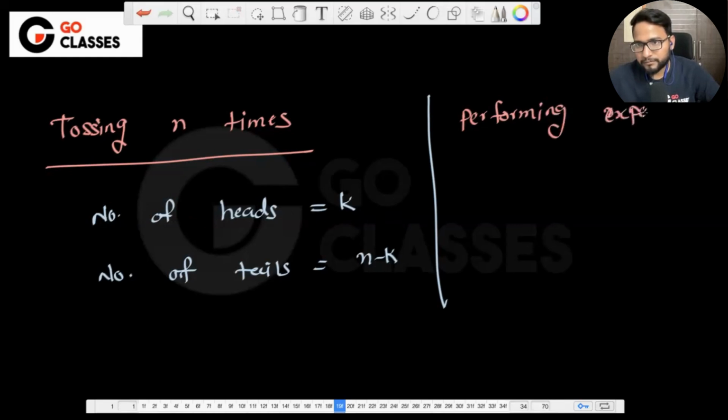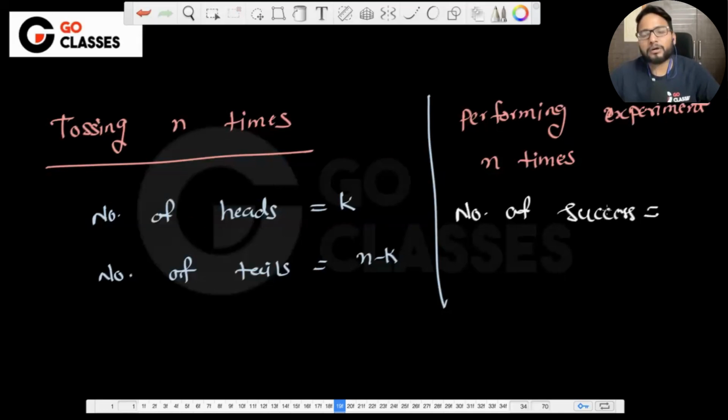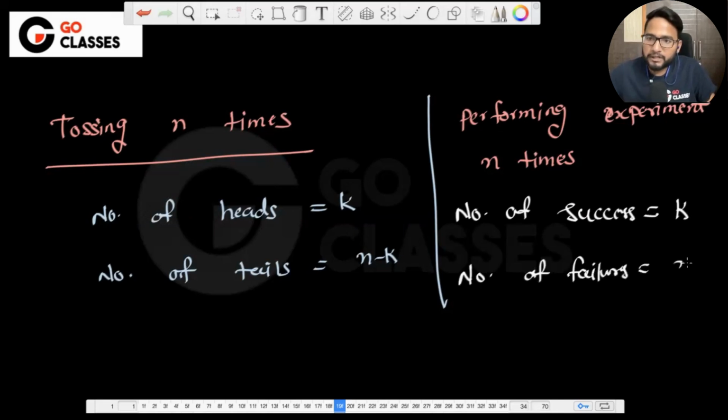And instead of saying number of heads, I will say number of successes. If I do something n times, the number of successes I got is k. Number of failures I got is n minus k, right?